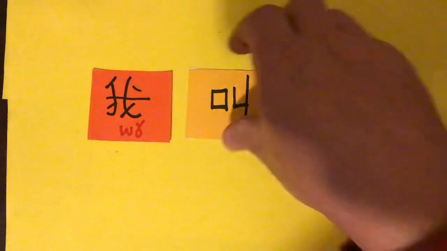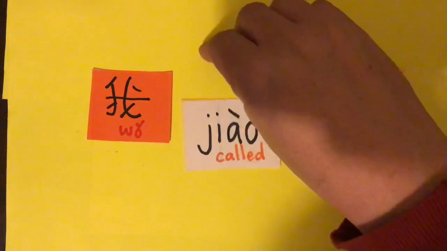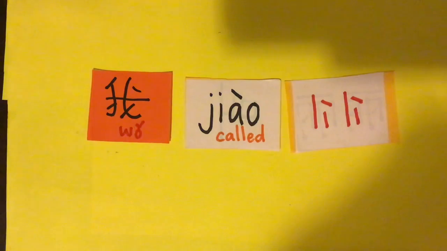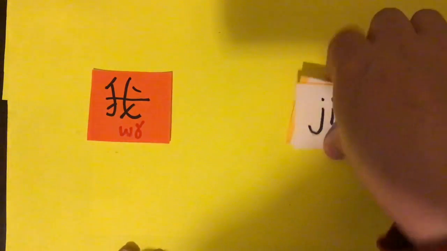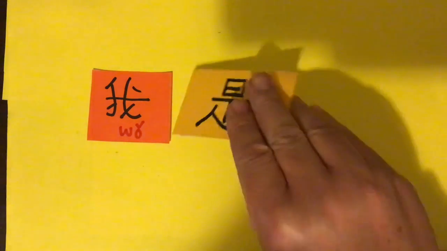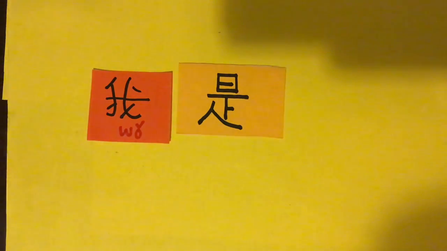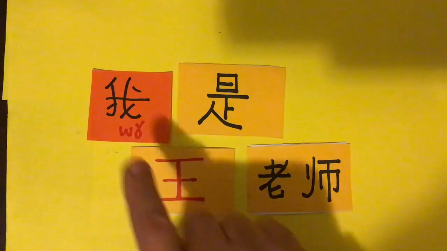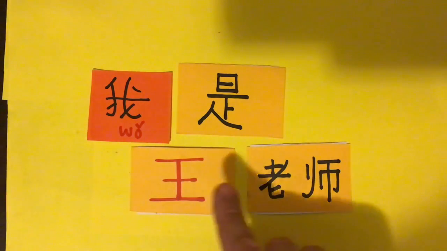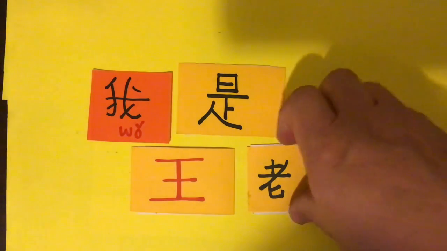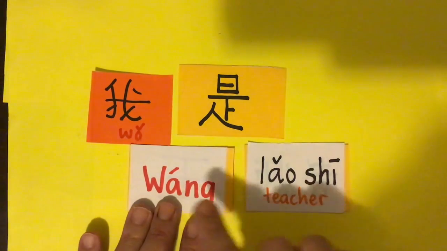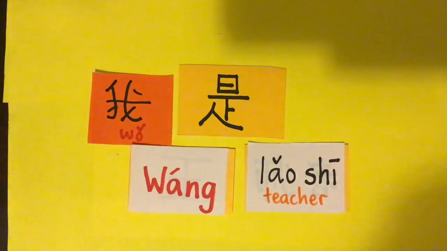It is I am called Lily. Okay. Now, let's just change that a little bit. 我是王老师. That's right. I am teacher Wang.